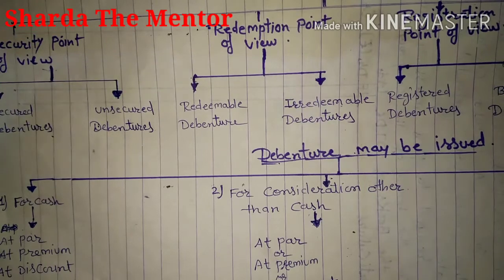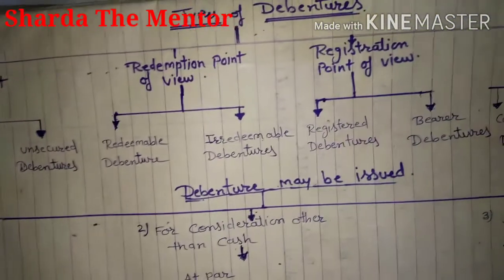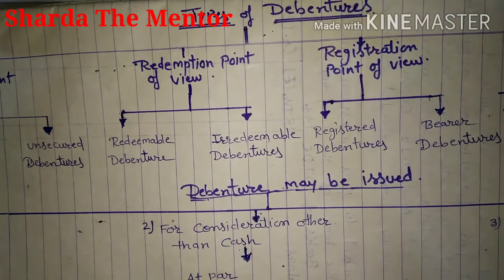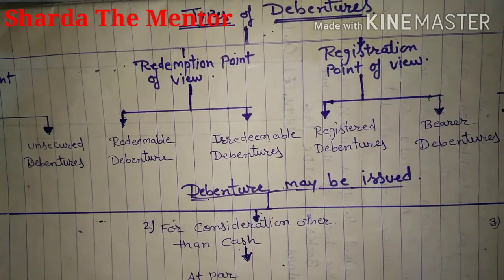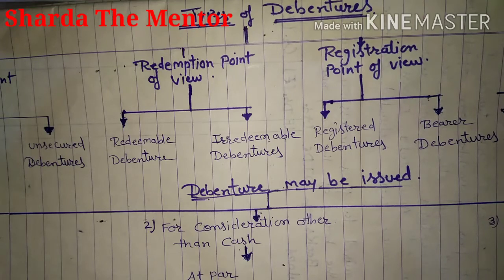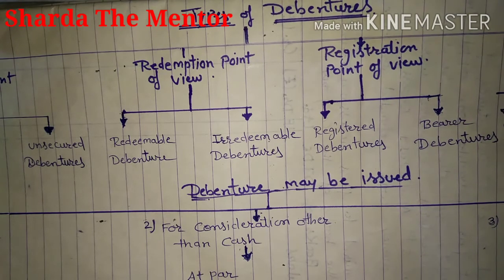And in the case of an unsecured debenture, this is not considered a secured debenture; it is considered an unsecured debenture. Second point is the redemption point of view. Redemption means that after some time the debentures are redeemable. So we can categorize, depending on two conditions, whether debentures are redeemable or irredeemable. Redeemable means that after some time the debenture is redeemed: the company will pay the amount and take the debentures back. So that is considered a redeemable debenture.